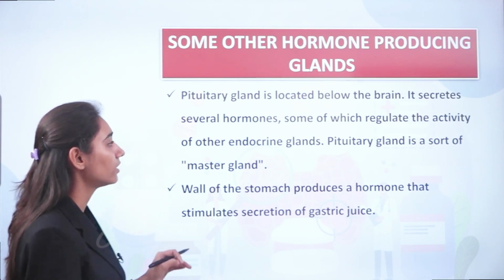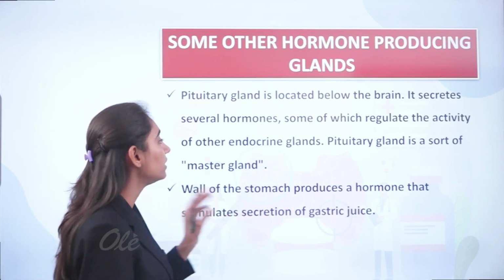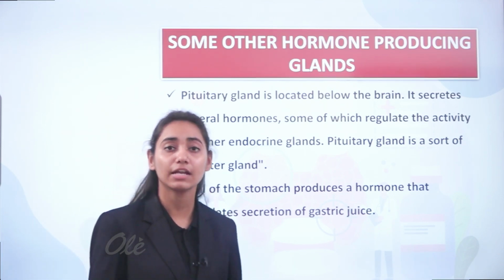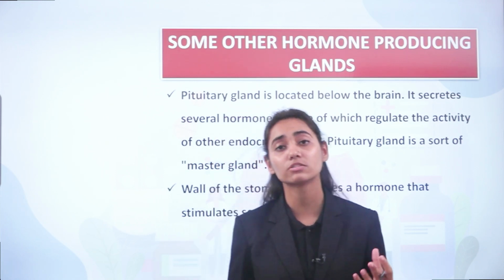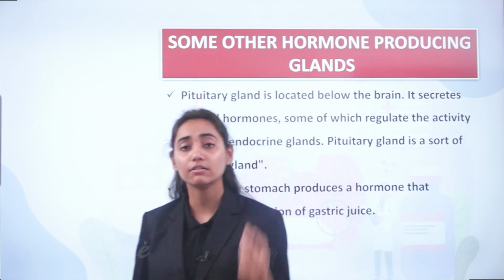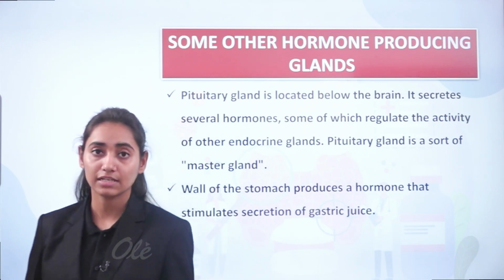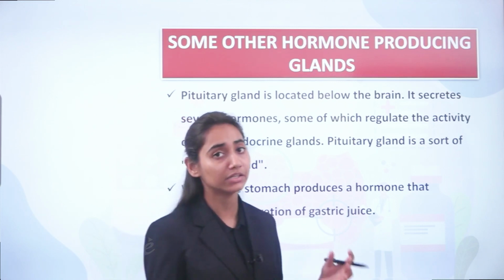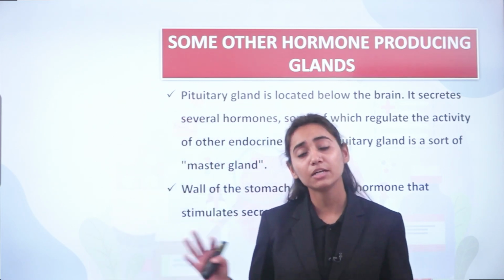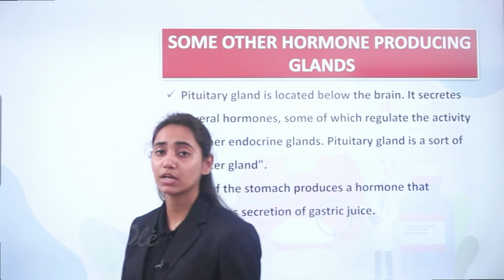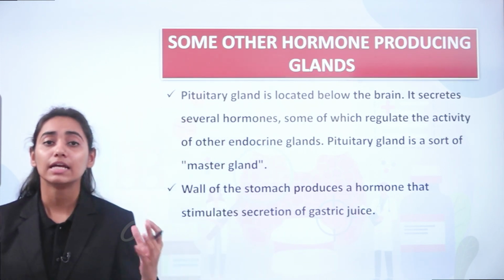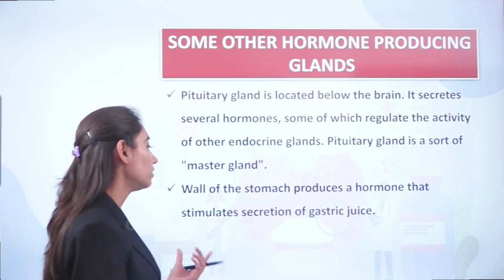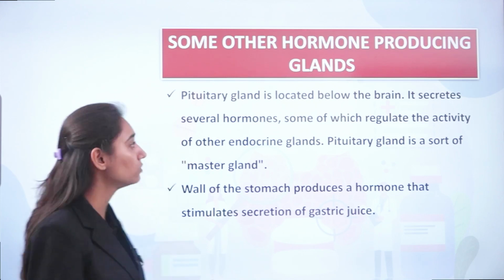It secretes several hormones, some of which regulate the activity of other endocrine glands. Pituitary gland is a sort of master gland. So in the starting of the session only, I told you that pituitary gland is known as the master gland because it regulates the functioning of the other endocrine glands. In higher classes, you will study that this pituitary gland is divided into anterior and posterior pituitary. Anterior pituitary directly controls the metabolic functions of the body, and posterior pituitary indirectly controls the function of your body.